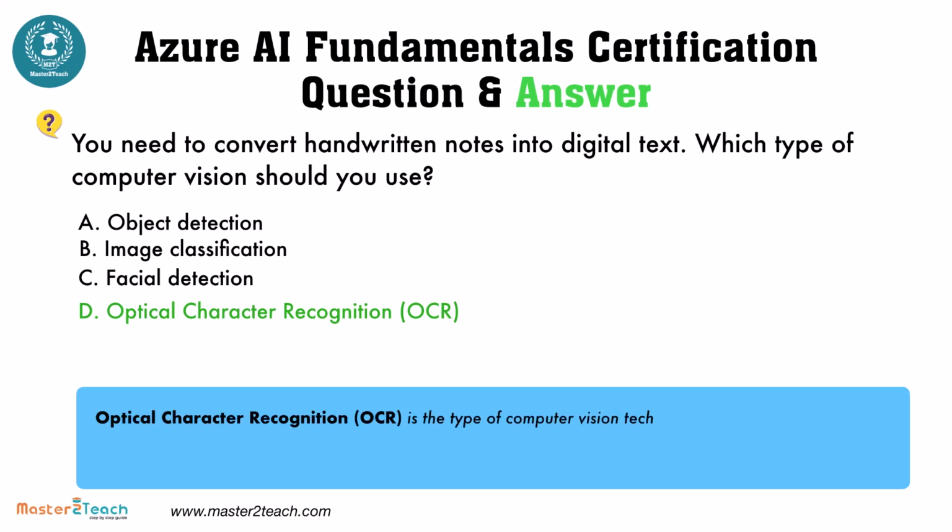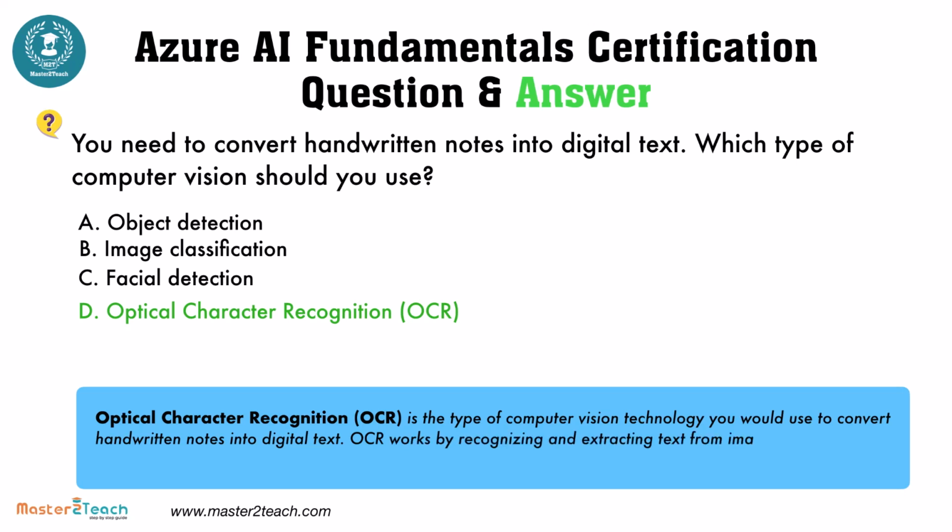Optical character recognition, OCR, is the type of computer vision technology you would use to convert handwritten notes into digital text. OCR works by recognizing and extracting text from images, making it suitable for digitizing handwritten or printed documents.